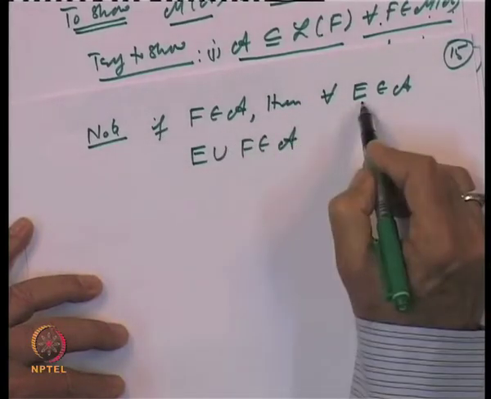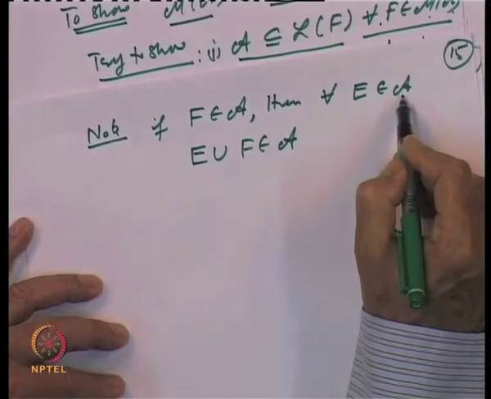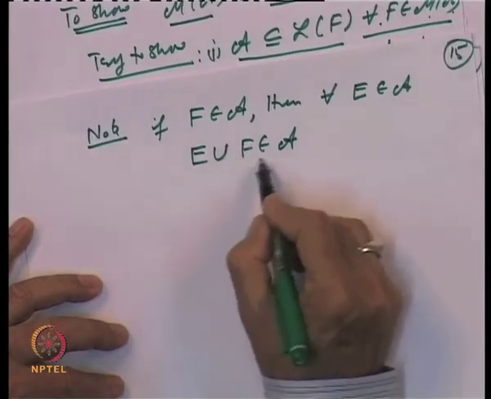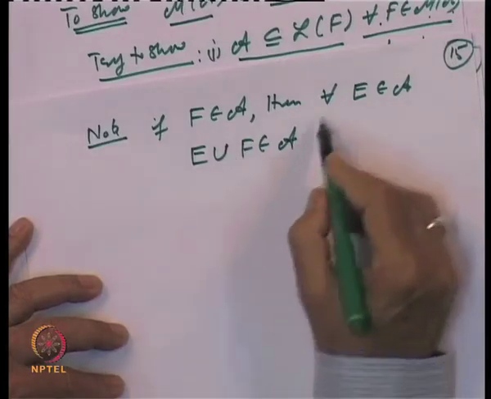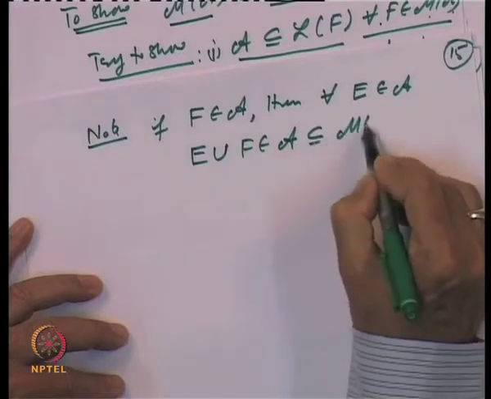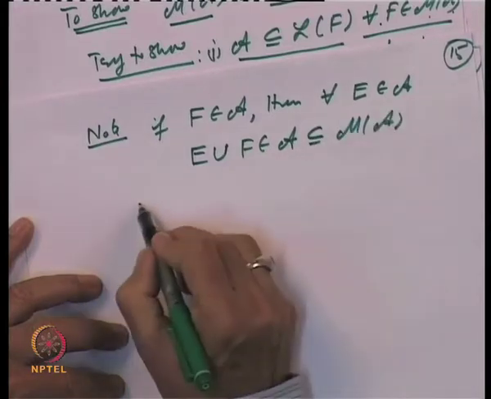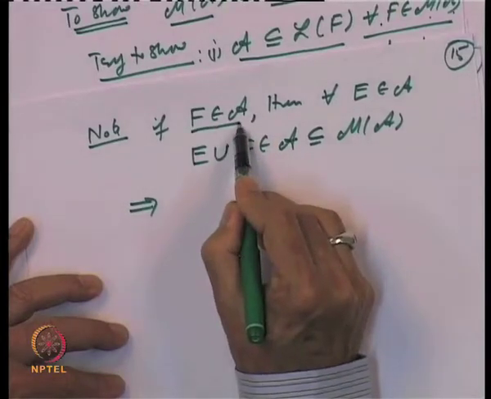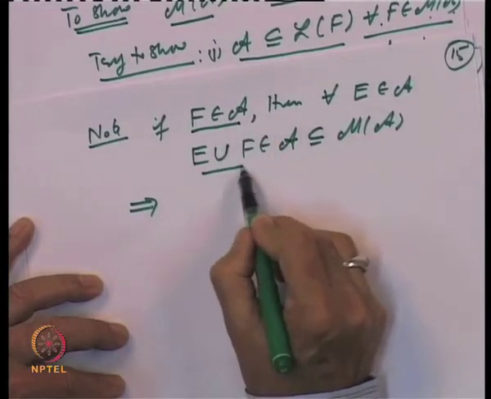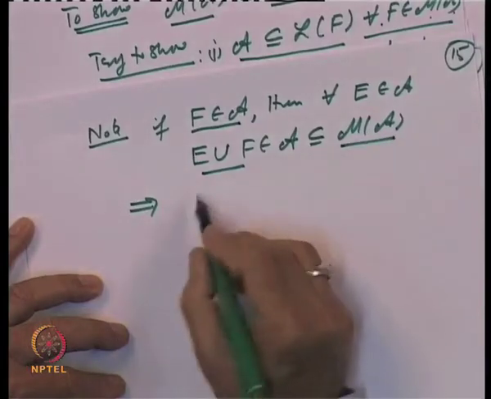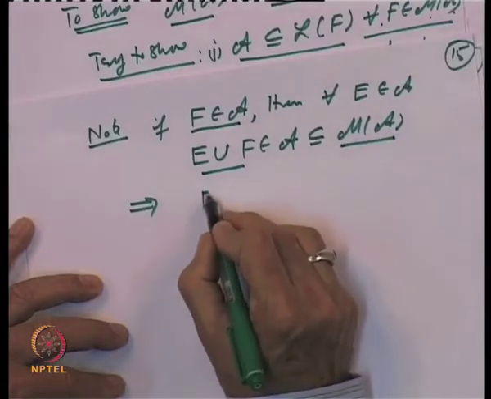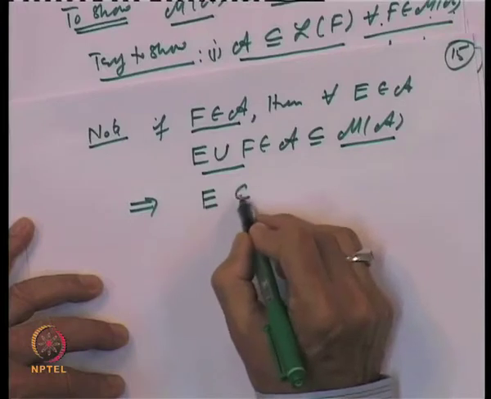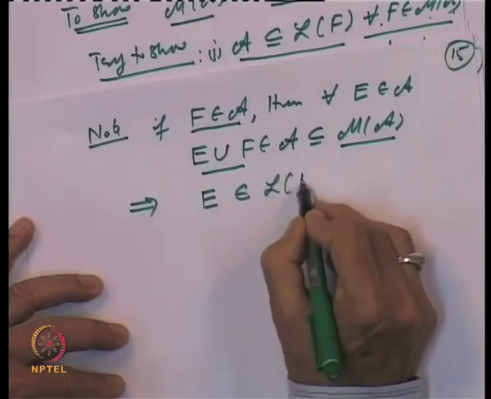If E and F are two sets in an algebra, their union belongs to the algebra, and that is included in M of A. So, this means for every F in A, E union F belongs to M of A. That means the set E belongs to the collection L of F.